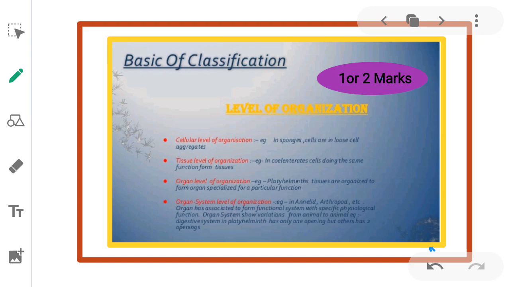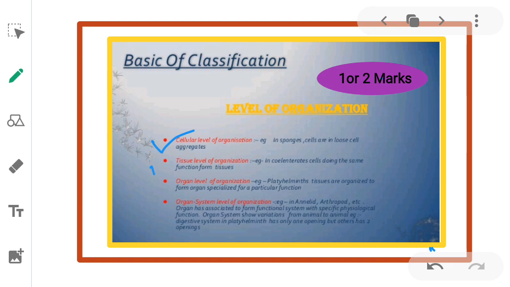In basis of classification, we will study the different levels of organization. First level of organization is known as cellular level of organization. For example, sponges. Cells are in loose cell aggregates. That is, cells are arranged here. Example, in sponges, cellular level of organization.